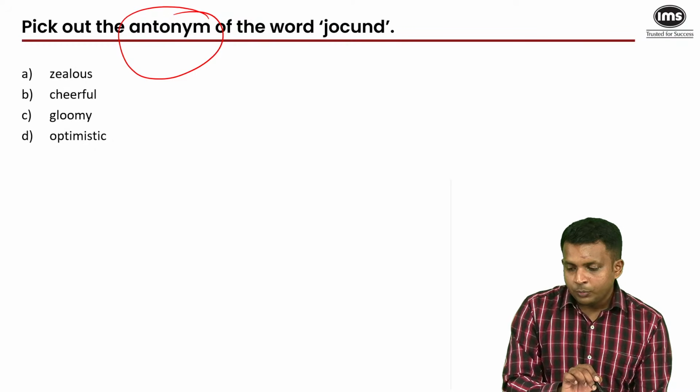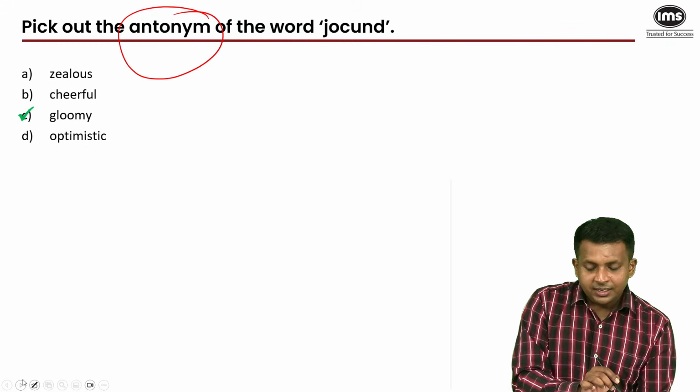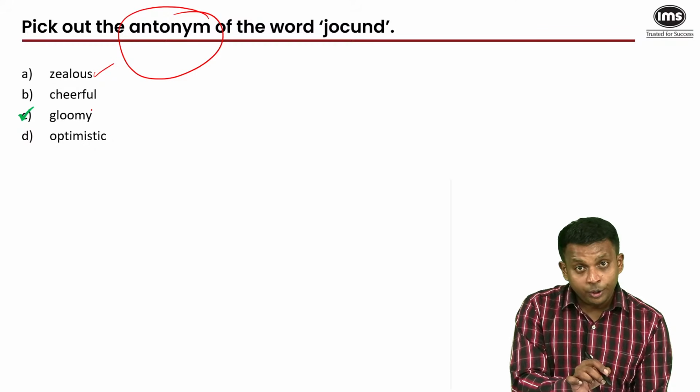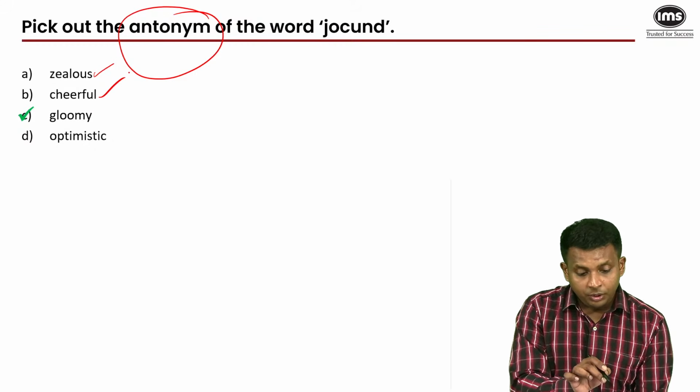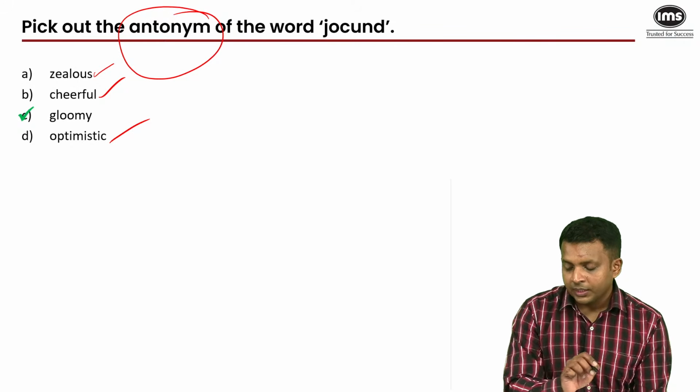Antonym. You are supposed to pick out the antonym of the word, not synonym. Right. That is gloomy. Zealous means enthusiastic, a positive word. Cheerful is a positive word. Optimistic is a positive word. Only gloomy is the negative word.